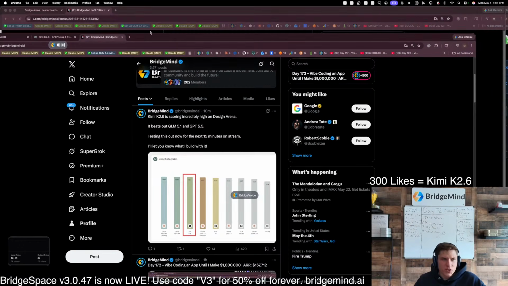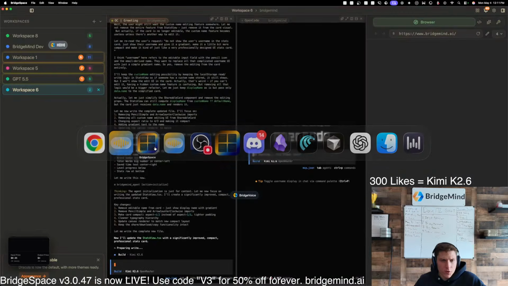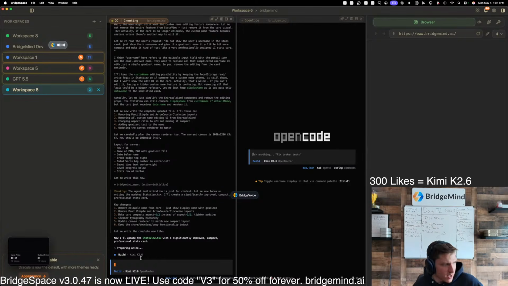I'm going to make a post on this real quick, but yeah, just very slow. If we go back over to BridgeSpace, still not done. Look at this, it literally just says preparing. And this is what I see in some of the Chinese open source models that you're not seeing out of Claude Code: the open source models will be thinking for this long. Look at how long this is taking.